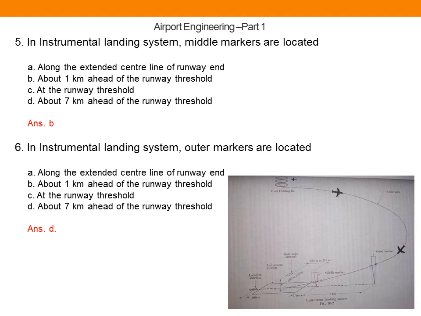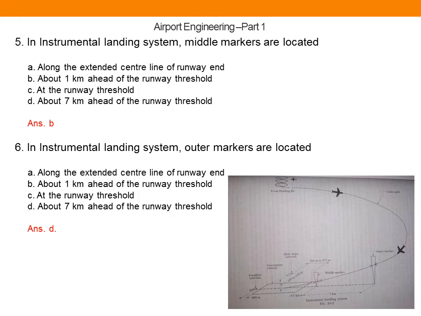Okay, and when it reach the middle marker, the pilot will get the message that there is only 1 km to the runway threshold. Okay, so the correct answer for the fifth question is option B, about 1 km ahead of the runway threshold.